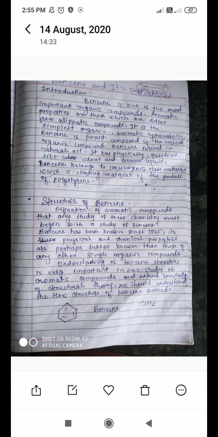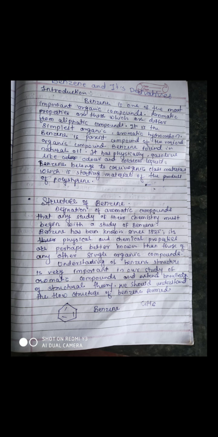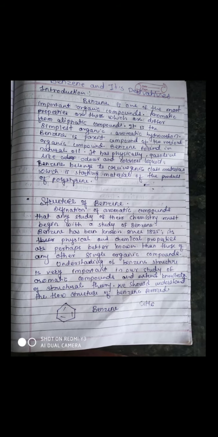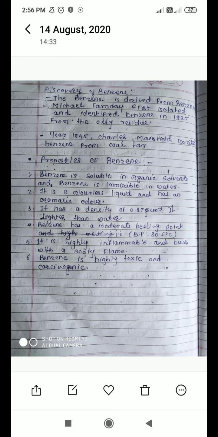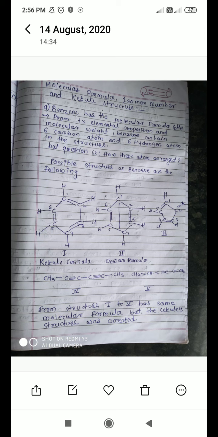You should know how the structure is formed and developed, what its history is, and which scientist studied it deeply or proposed a different theory. So we will study step by step how the structure is formed. Then we will study the molecular formula, isomer number and Kekulé structure.